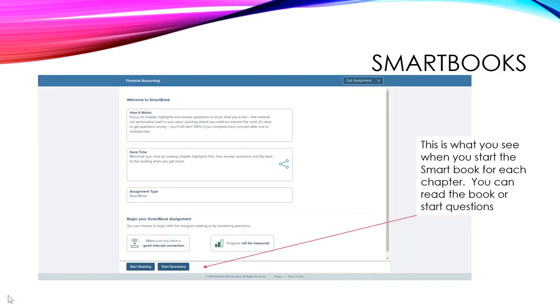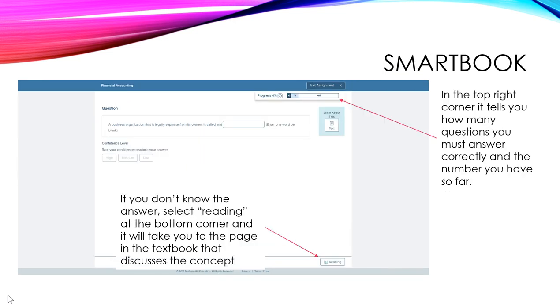Now, for the first 3 chapters, what you might see, there might be a lot of questions. Now, remember, if you don't understand something, you can start reading the book. And this right here explains how the program works. My students have really loved the Smart Books because they feel that they give you a great overview before you start doing the work. Now, if you don't know the answer, select Reading at the bottom corner and it will take you to the page in the textbook that discusses the concept.